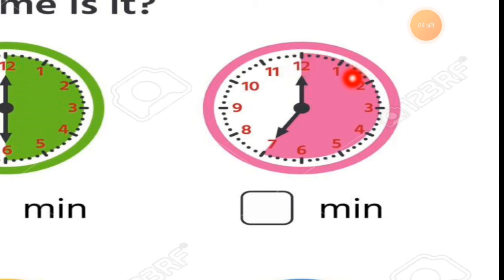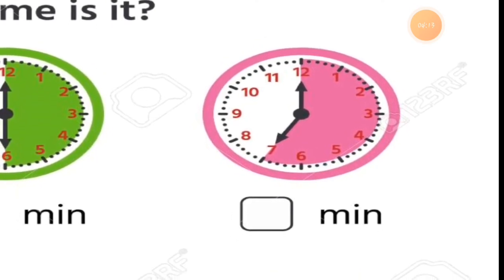I repeat this thing again and again so that if any student is having doubt, it will be clear. That's why I am repeating the same sentence. What do we have to count here? We have to count the minutes from 12 to 7. We have to count this only.